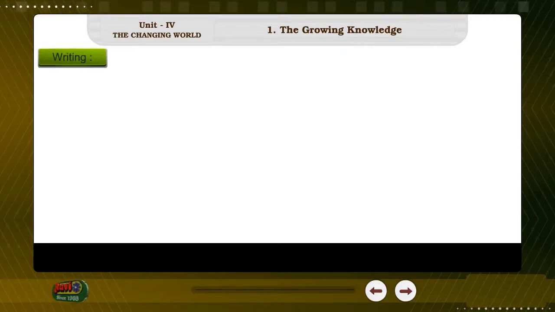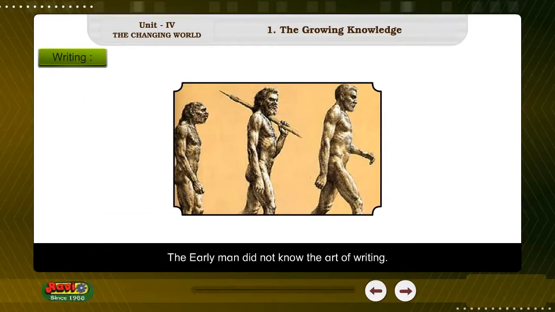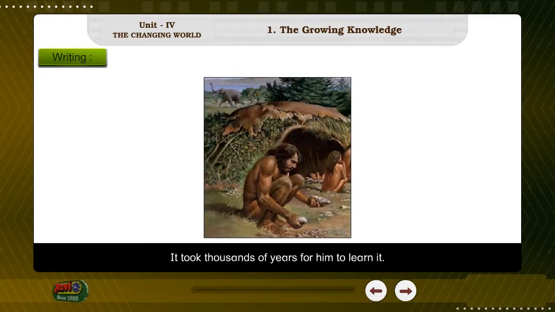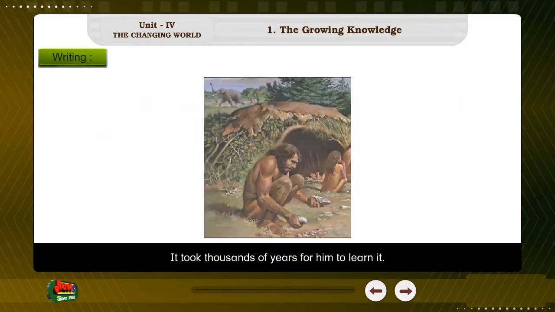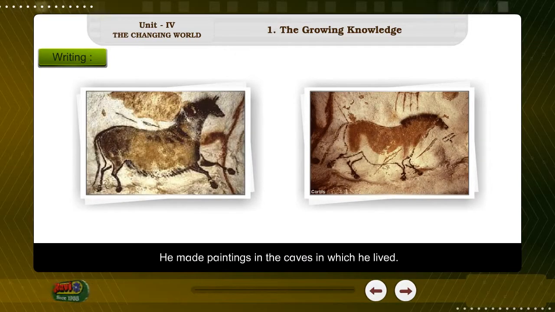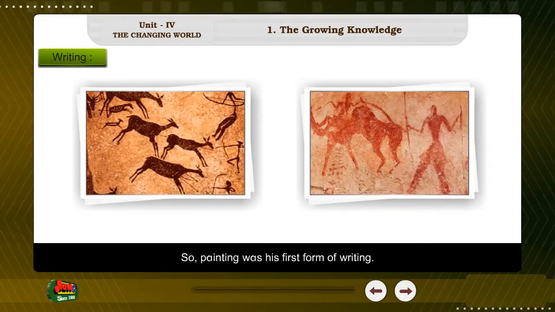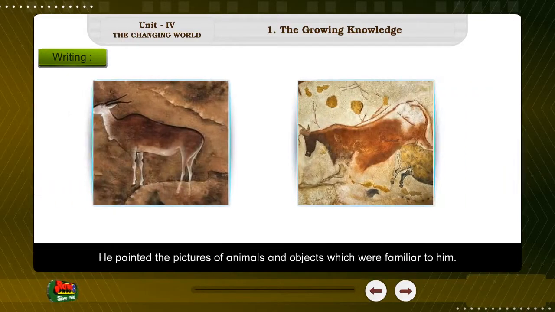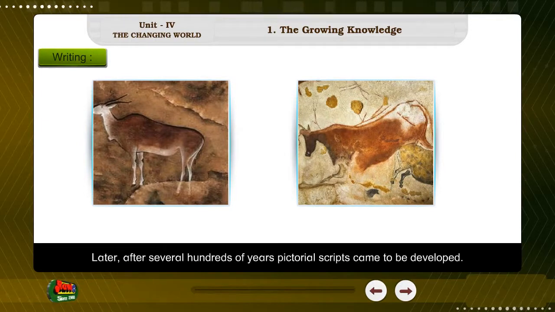Writing. The early man did not know the art of writing. It took thousands of years for him to learn it. He made paintings in the caves in which he lived. So, painting was his first form of writing. He painted the pictures of animals and objects which were familiar to him.